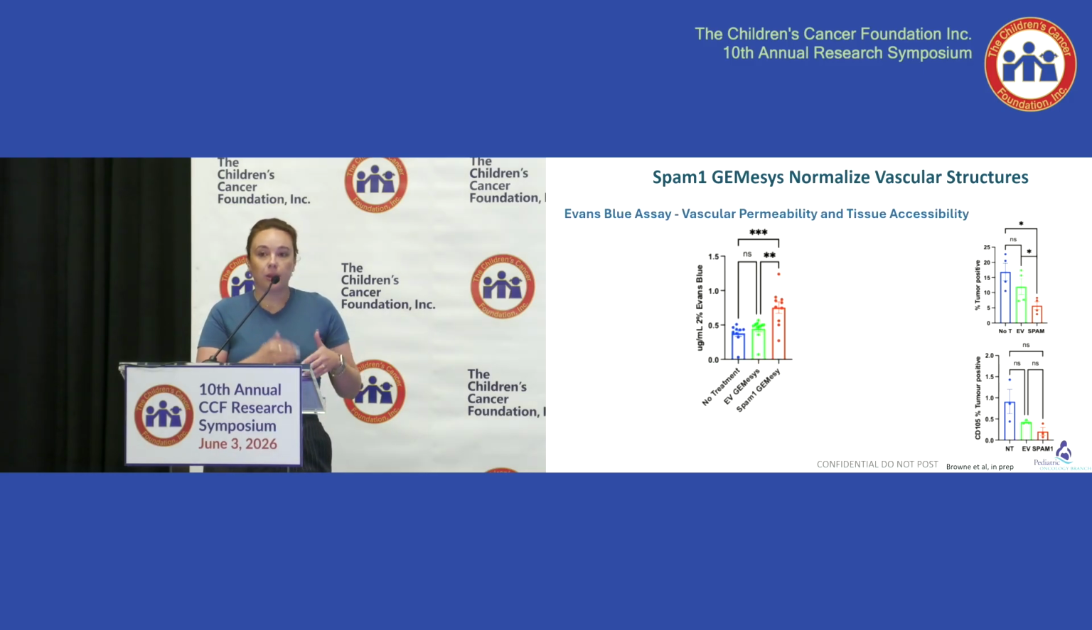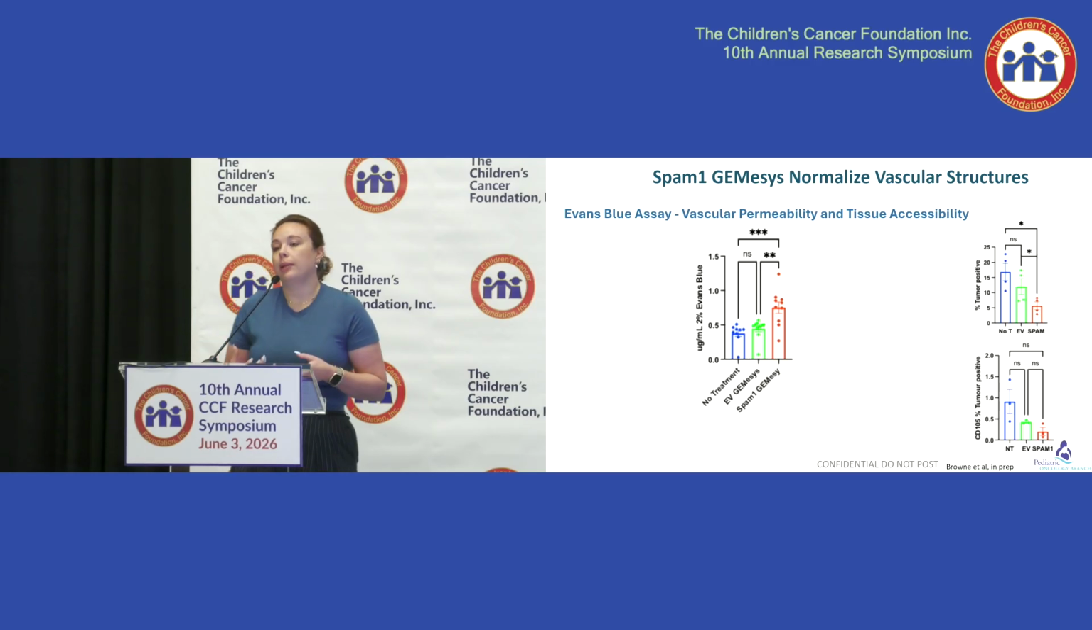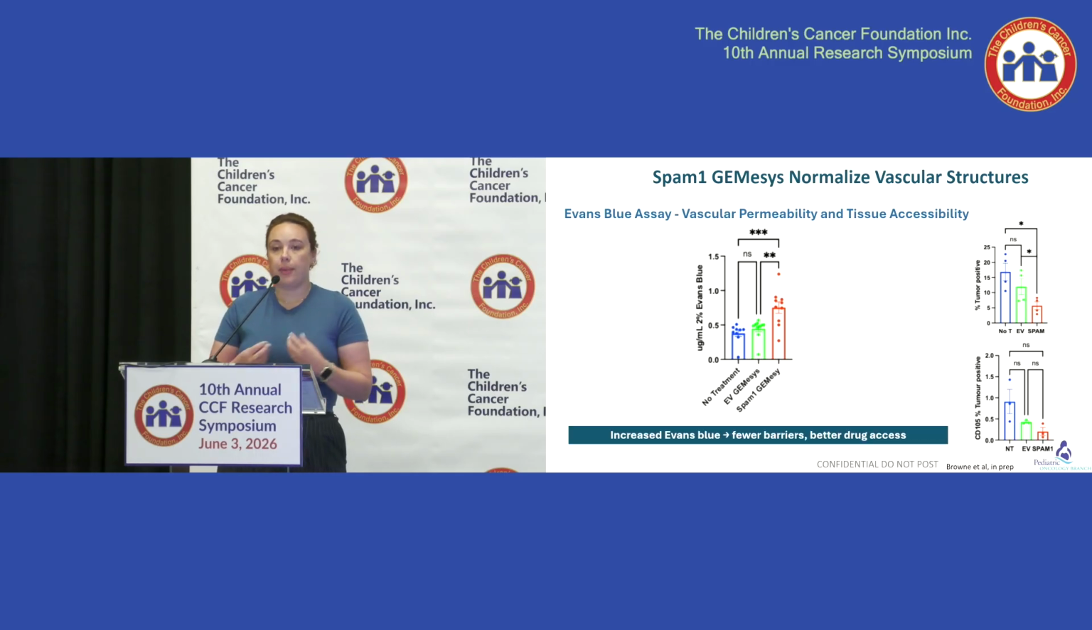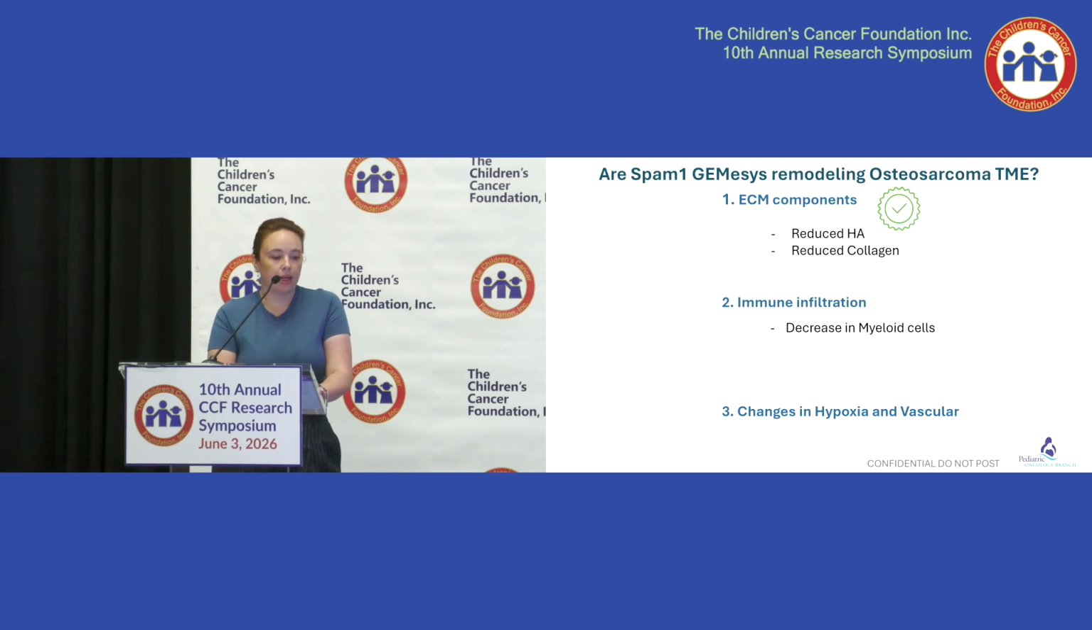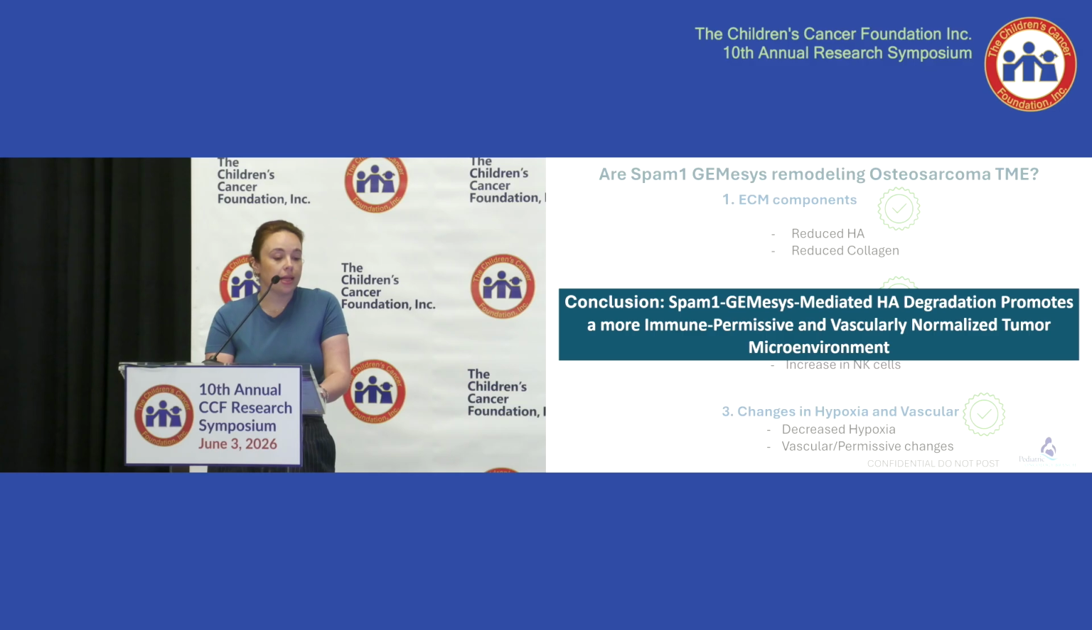And when we did an Evans Blue assay, what we were seeing was that the tumors treated with our gemesses had actually better accumulation of our Evans Blue dye, which was indicating that there was better accessibility of tissue to therapies. So by degrading the barriers, we have better drug access. So we then concluded that we were remodeling the ECM as well as reprogramming the microenvironment, and that now we had a more immunopermissive, vascular normalized tumor microenvironment.